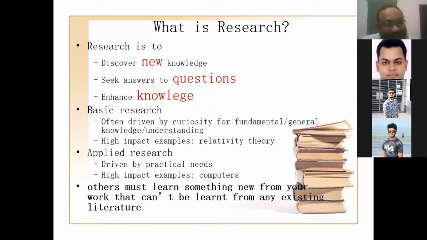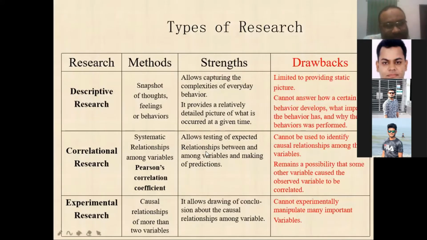So which one is easier, applied research or basic research? There is a question. Basic research is very much difficult. From the example, you can understand the relativity theory. It is a type of basic research. And from the outcome of the research, others must learn something new, at least something that does not exist in the current literature. We have to discover something like that.